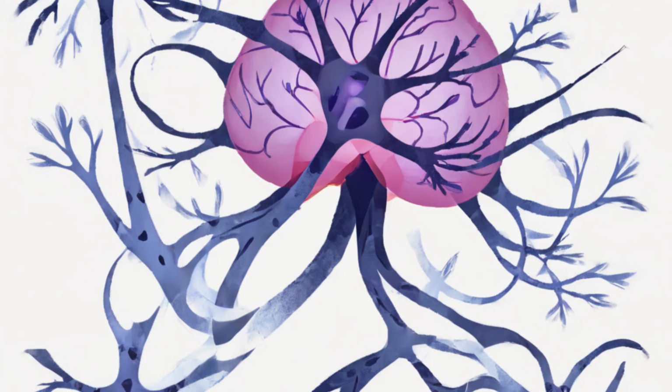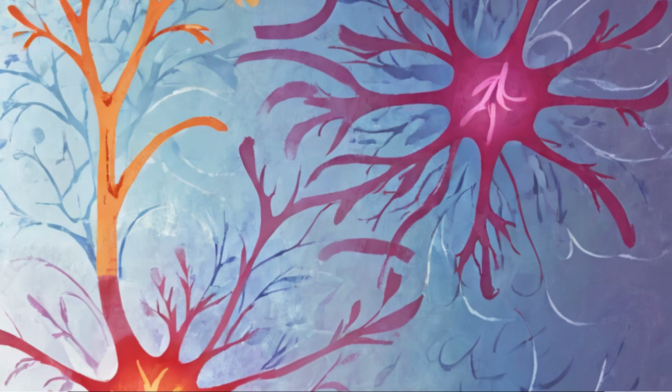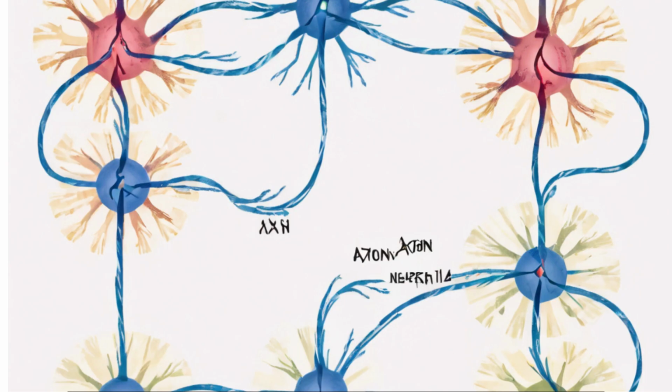Neuronal function. Neurons function primarily to transmit and process information through electrical and chemical signals. Here's how the process works. Resting potential. When a neuron is at rest, there is a voltage difference across its cell membrane, known as the resting membrane potential. This is maintained by the unequal distribution of ions, with more sodium, Na+, outside the cell and more potassium, K+, inside.